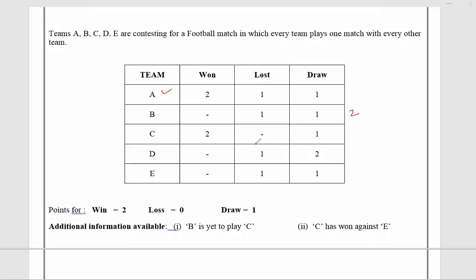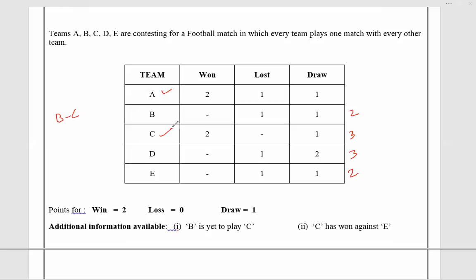B has only played two matches. C has played three matches. D has played three matches. E has played two matches. So now every team has already played with A. B is yet to play with C. So the BC match is left. As soon as the BC match is left, now we are sure about C also.